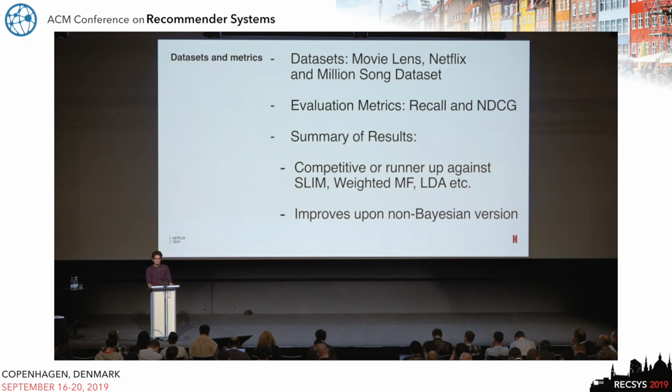And then we also compared the model against its non-Bayesian version, where we basically don't try to estimate the variational distribution, just try to get the point estimates. It improves quite significantly over the non-Bayesian version, which basically suggests that all the handling of sparsity does add up in terms of accuracy as well.